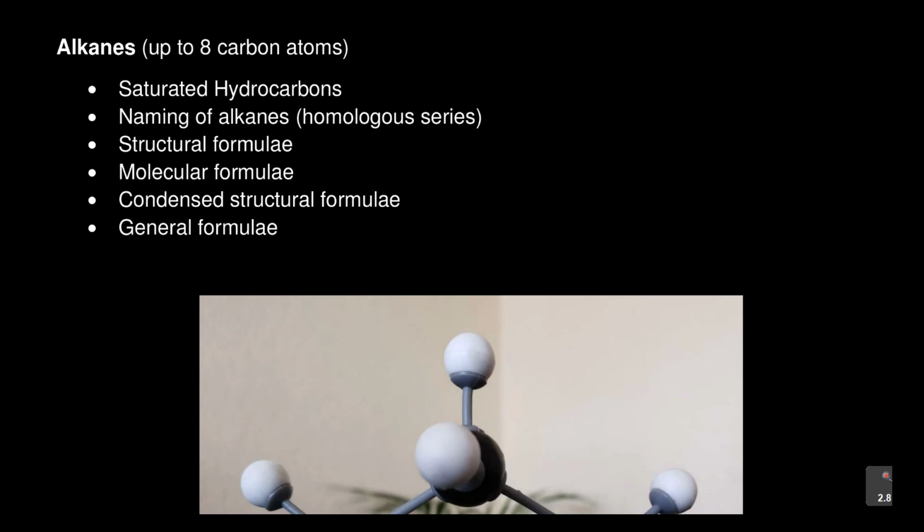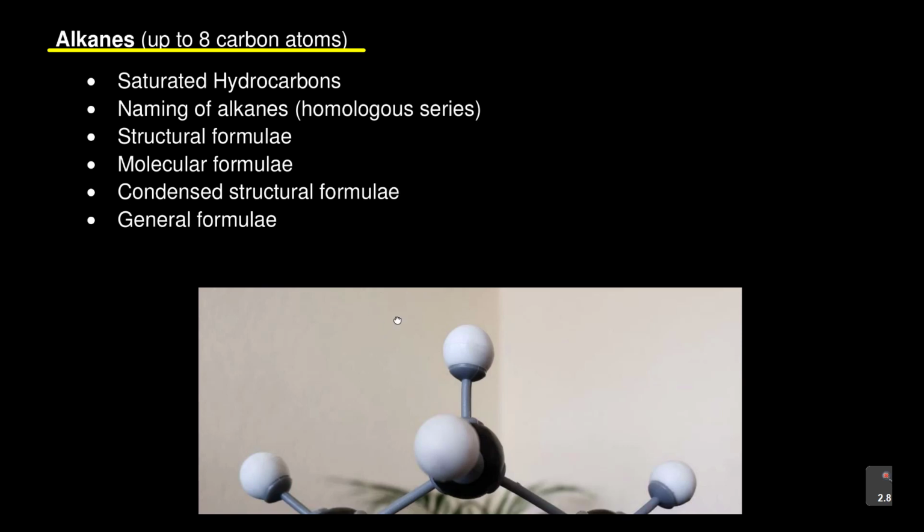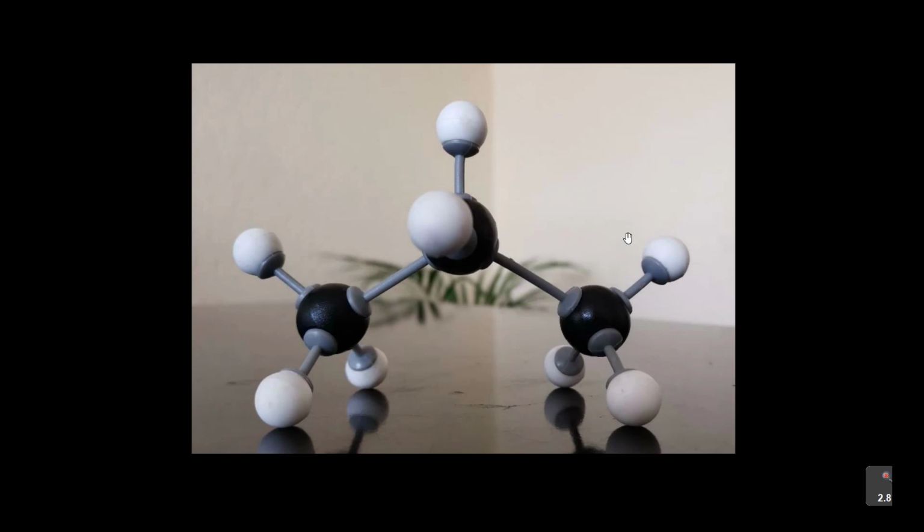So in this video we are moving on to look at alkanes. One of the important lessons now when you start building up on your organic chemistry: your syllabus says we must limit up to 8 carbon atoms. So as you are reading, ensure that whatever you are doing has 8 carbon atoms in the chain. Looking at this, we are going to look at what we mean by saturated hydrocarbons, as well as the naming of alkanes, the structural formula, the molecular formula, and the condensed structural formula, as well as the general formula. Now we are dealing with what is called alkanes.